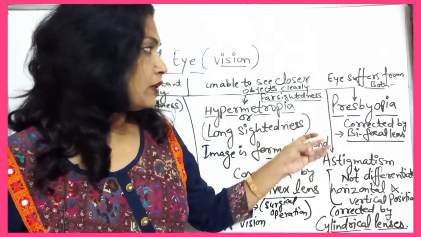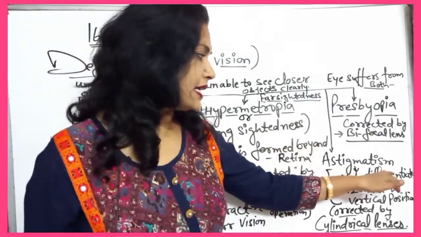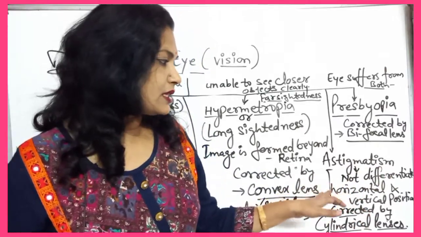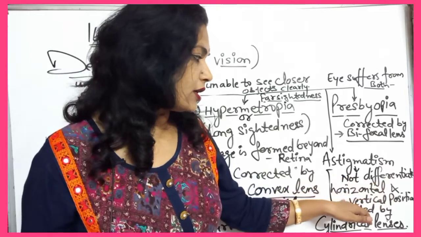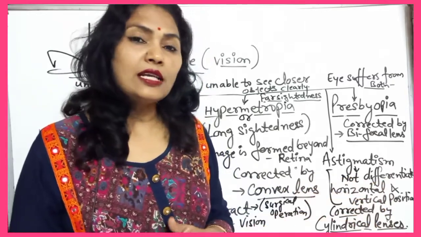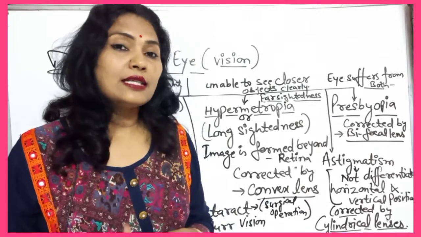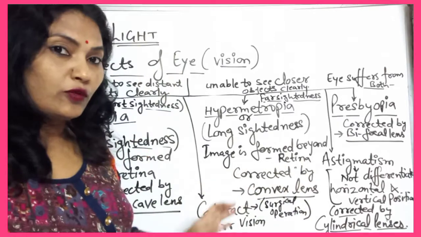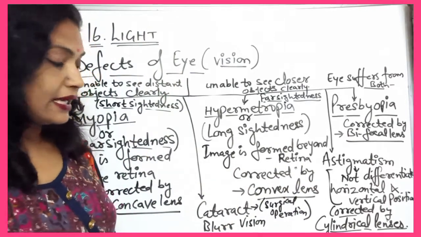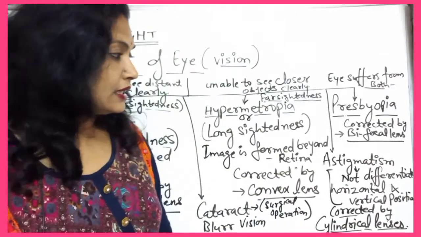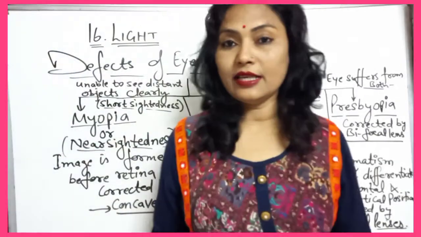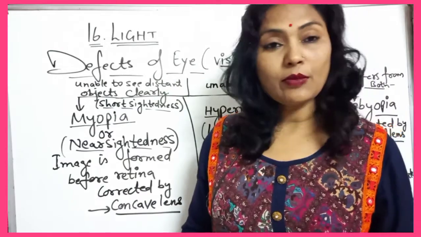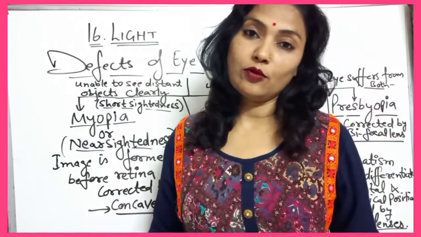Got it? Now the last one is astigmatism. Astigmatism is such a type of eye defect in which the person cannot differentiate the horizontal and vertical position, and it will be corrected by using cylindrical lenses. So these are the different defects of vision and how they will be corrected. You just learn these defects of vision and write them, and remember how they may be corrected.